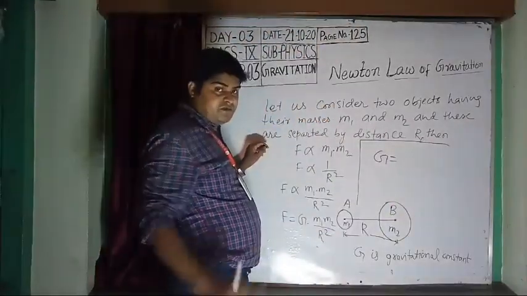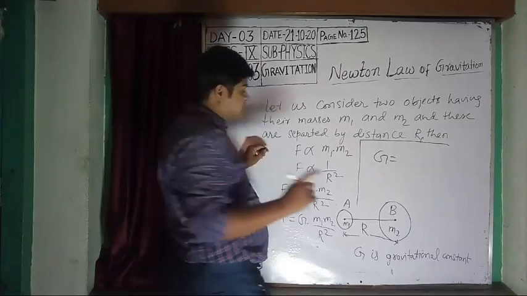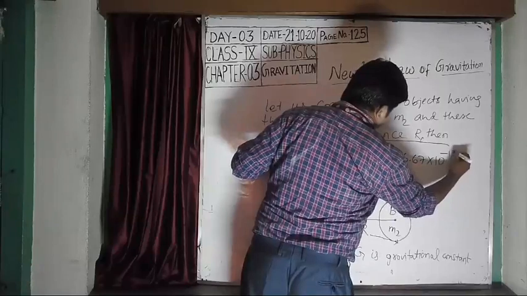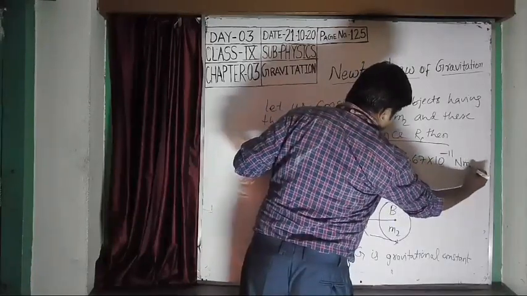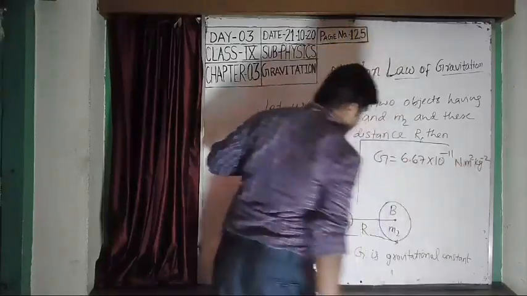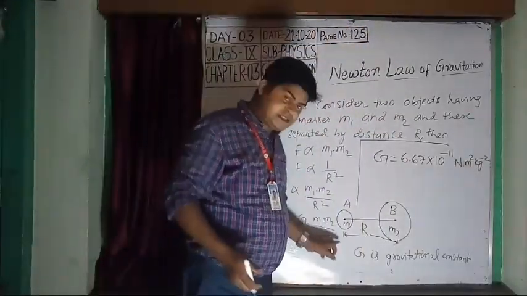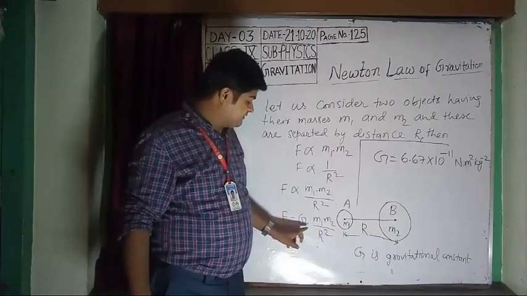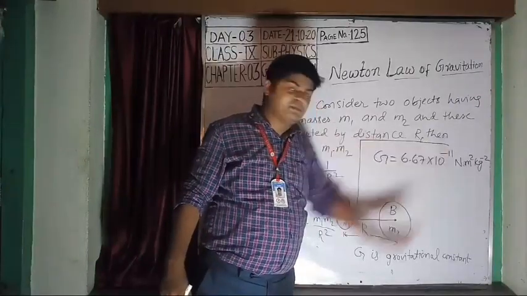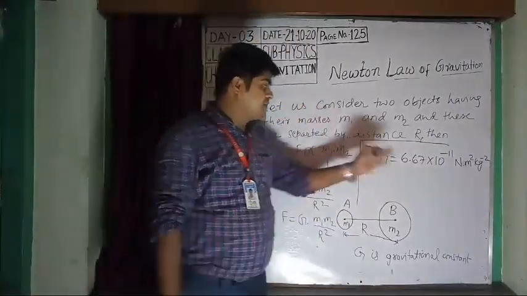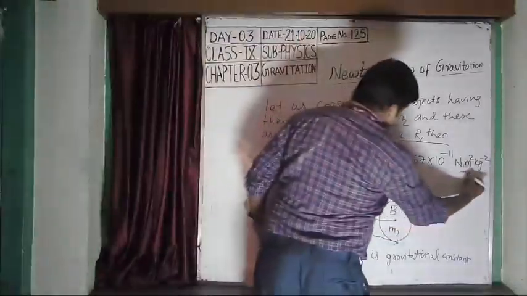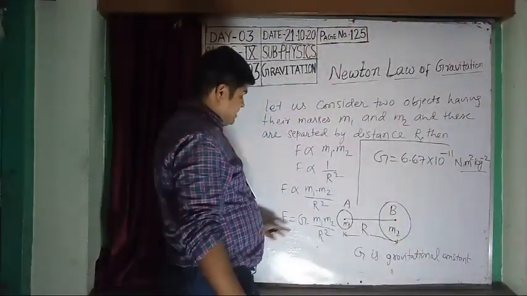The value of the gravitational constant, capital G, is 6.67 into 10 to the power minus 11 Newton meter square kg minus 2. This is the gravitational constant G, and its value is 6.67 into 10 to the power minus 11 Newton meter square kg minus 2. How does it become this? See here, the unit of capital G.